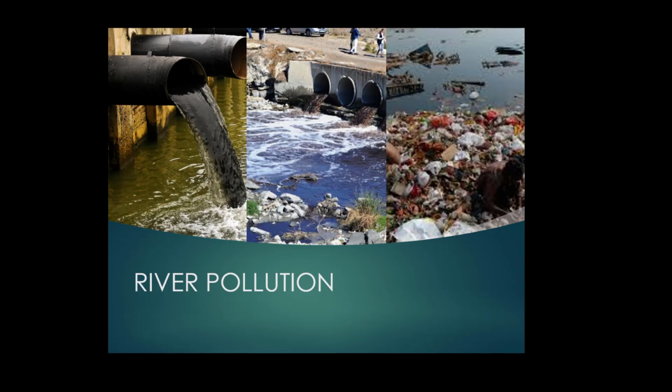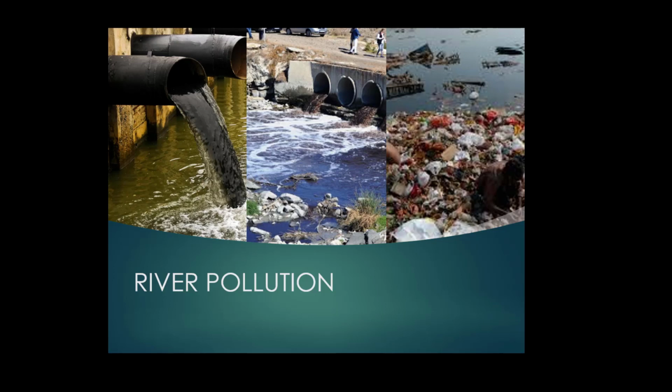There are various action plans launched by the government to clean the rivers, like the National River Conservation Plan. The Ganga Action Plan, the first one, initiated in 1985, was declared closed on 31st March 2000.